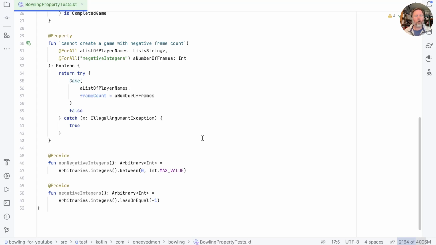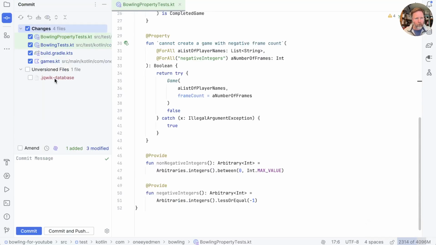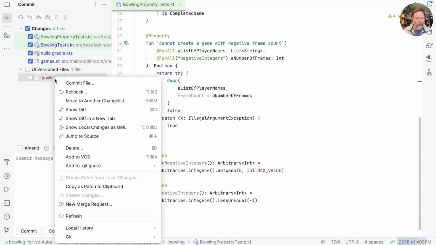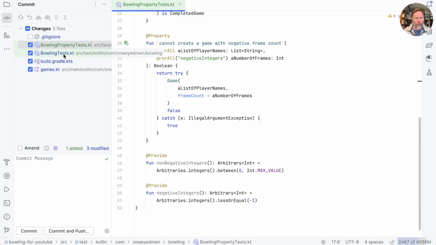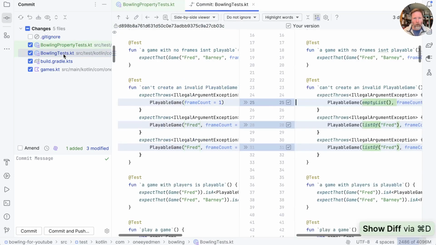Well, there you go. So we can use these providers to affect what values jqwik is injecting. That seems like a good place to check in to me. Let's see what changes we've made. We've got this unversioned jqwik database. That's interesting. I suspect that we should add it to git ignore. Our bowling tests have changed. Let's have a look. Why?